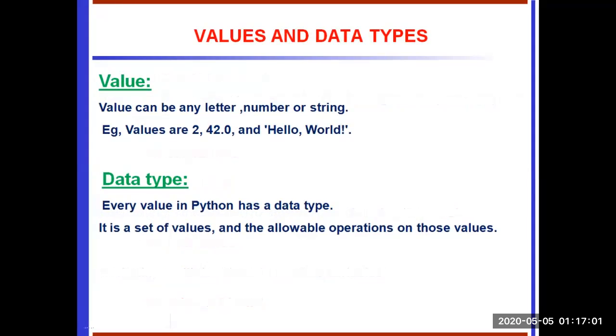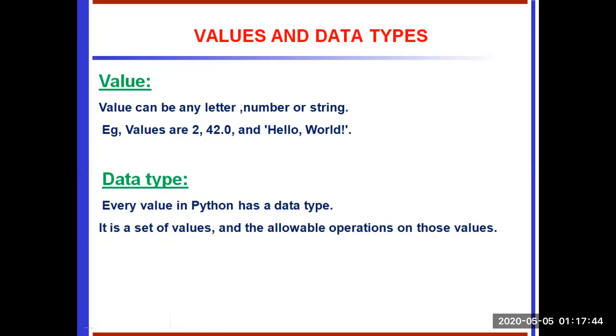To solve any equation or formula, we require four important things. One is the variable, which we already discussed, then value, then data type, and then operators. These four things are essential to solve any formula or equation. First we have to see what the values are. The value can be a letter, a number, or a string. For example, the values may be 242.0 and hello or world. Those values are assigned to the variable, and stored in the variable at a specific memory location.